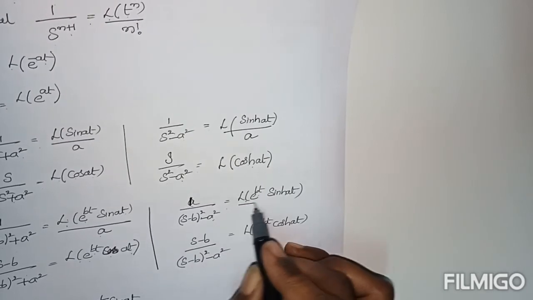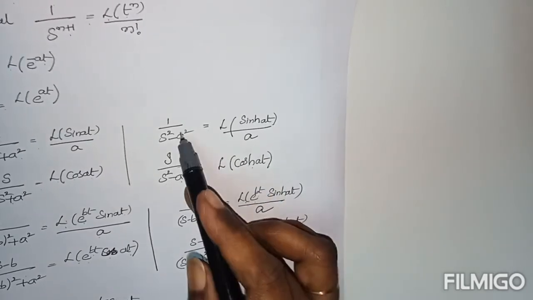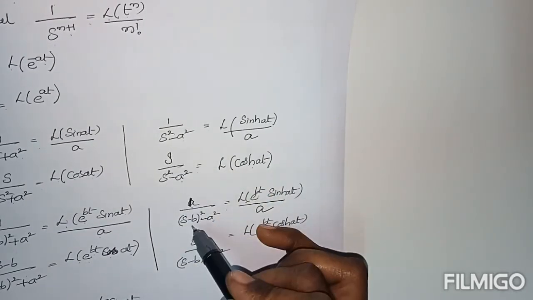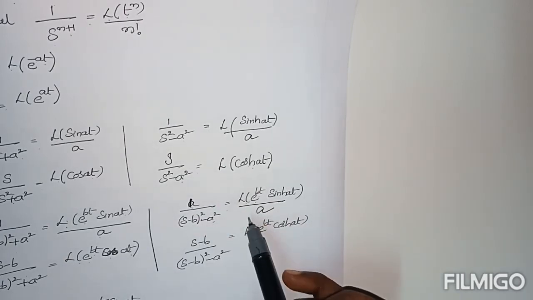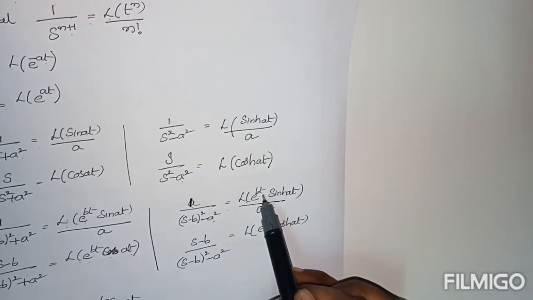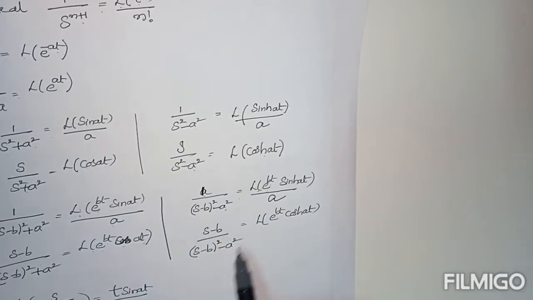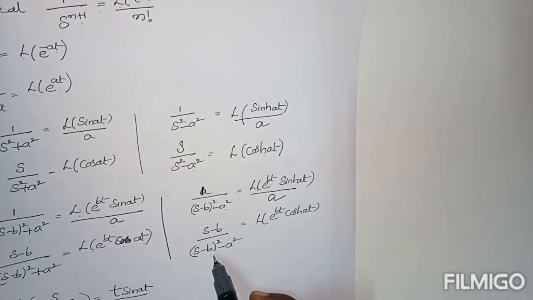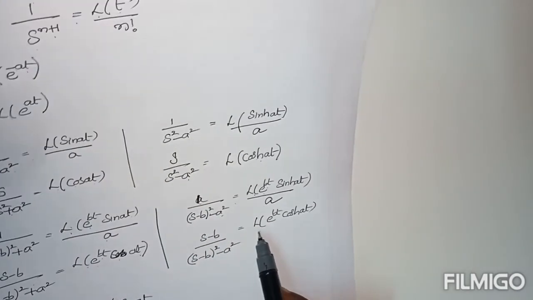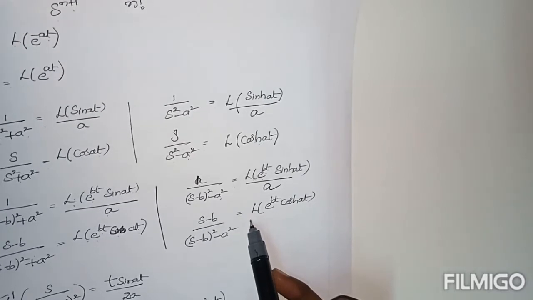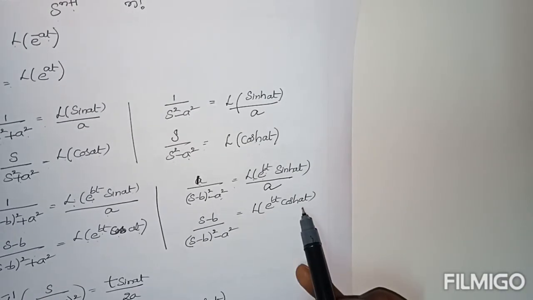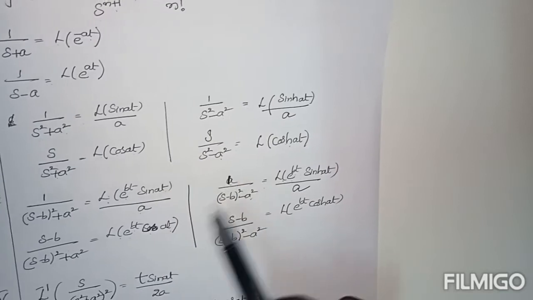Then the result is here a. Here also these two are the same, but in place of s only s minus b. Instead of s minus b, the extra function is e power bt. Next, s minus b by s minus b whole square minus a square equals. Here these two are the same, but for s minus b, the corresponding result is L of e power bt cosh of at. These are the main formulas.